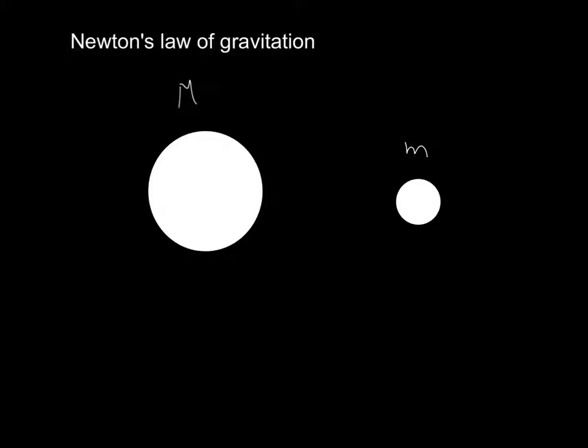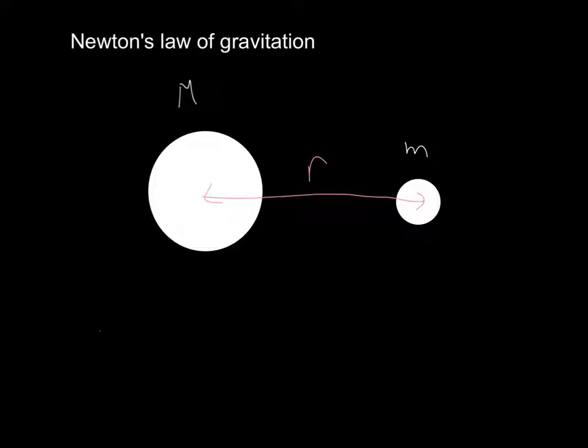Now, we can turn this understanding into an actual formula, and most of it you can just figure out as you go. So the idea is that we want to find the force between two bodies, and we know that it's going to depend on three things: the mass of the first body, the mass of the second body. Now, normally we take one of the bodies to be smaller than the other one, but we don't have to. We normally do this because otherwise there are subtleties involving where we measure things from. And then the last thing that we care about is the distance between the centers of the two bodies, and we call this distance r.